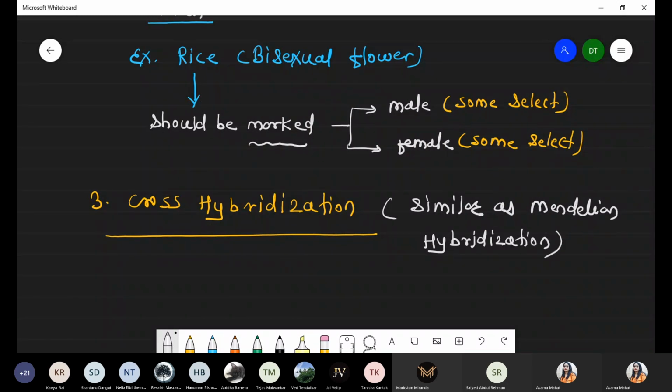And this step, emasculation, is very important because we select a bisexual plant. From one plant we have to remove the anther, the androecium, and another plant we select as a male.